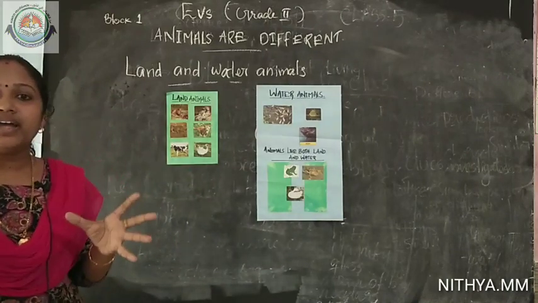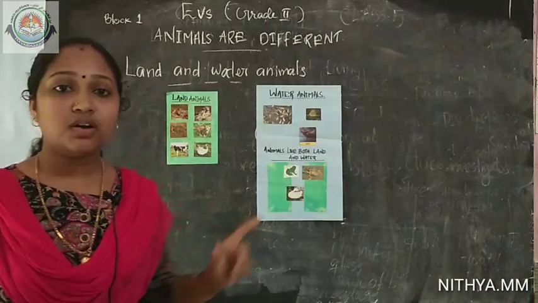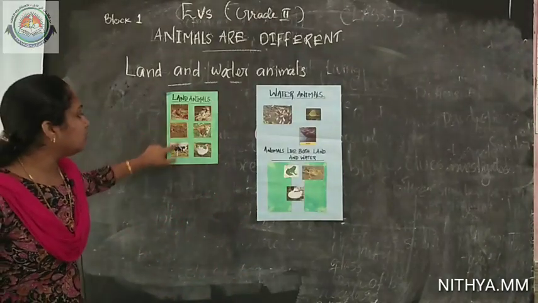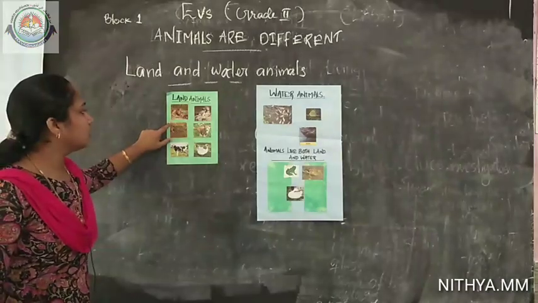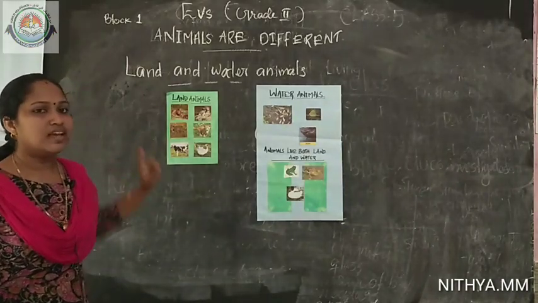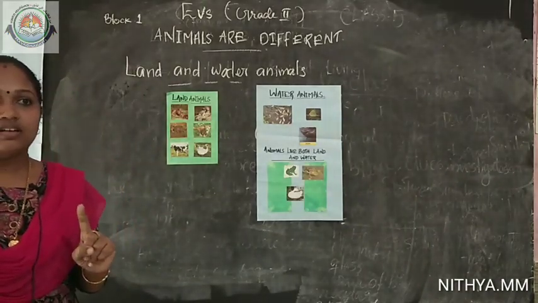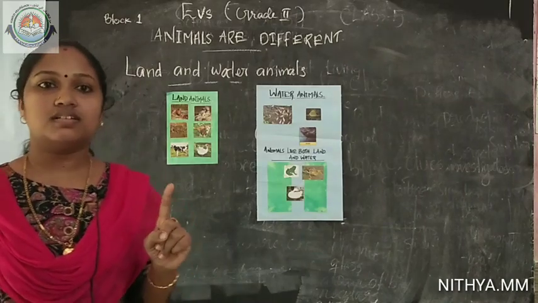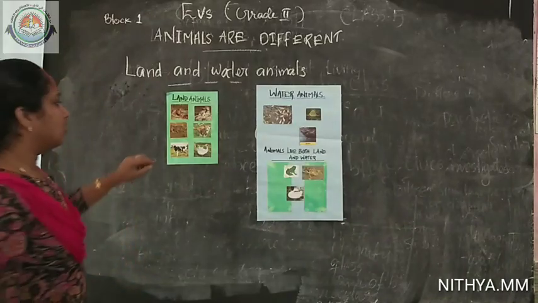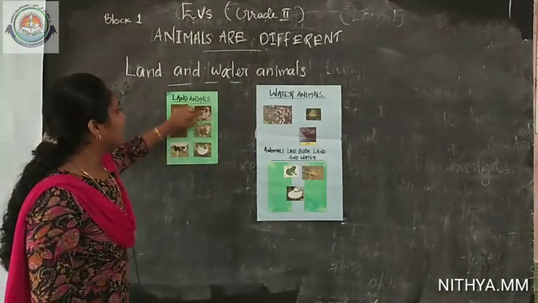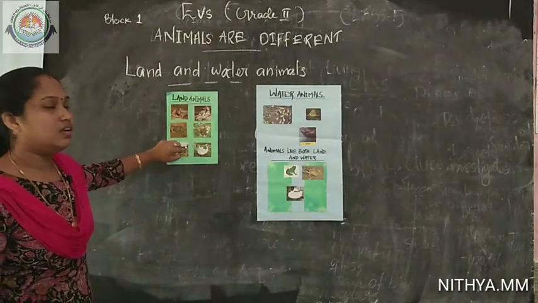So, what is the similarity among the animals living on land? The land living animals have legs, but some exceptional cases are also there, like a snake. Do they have legs to walk? No, they don't have legs. Except a snake, all the other animals have legs.